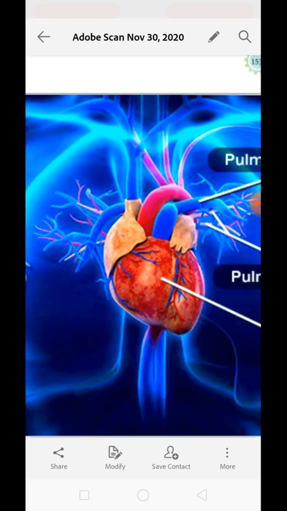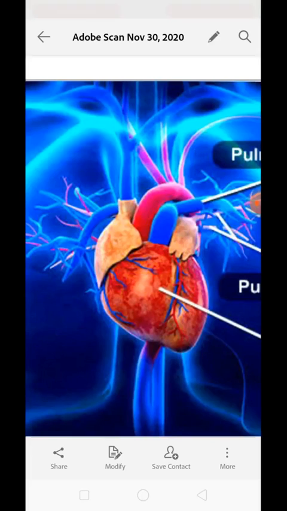It has a thick wall formed of cardiac muscle. Cardiac muscles are the muscles which continuously contract and relax. They never stop. These muscles contract and relax throughout life and never get tired. Therefore, the heart beats continuously and pumps blood into the whole body. Clear? Means once the heart starts to beat during the development of the embryo, it continues to beat until the person is living. Only at the time of death does the heart stop. So that is why cardiac muscle is very, very important.